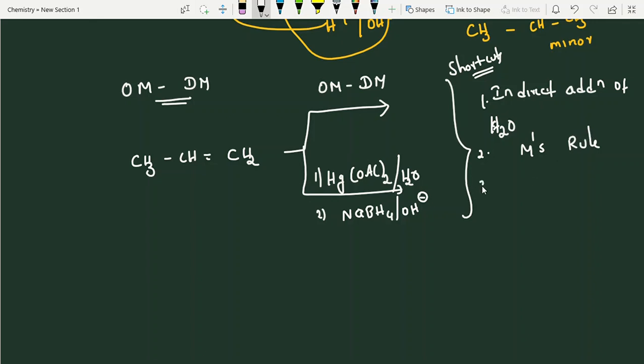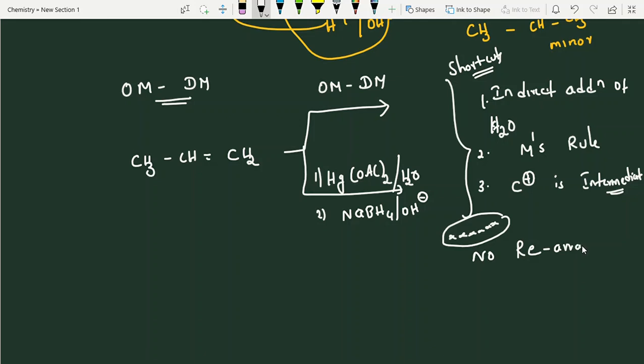Okay, now see, third one, carbocation is the intermediate. Okay, intermediate, but the most important one is no rearrangement.